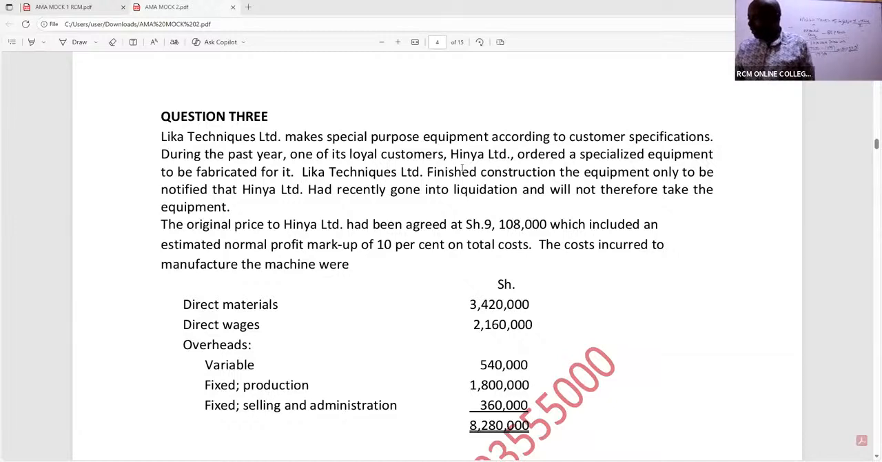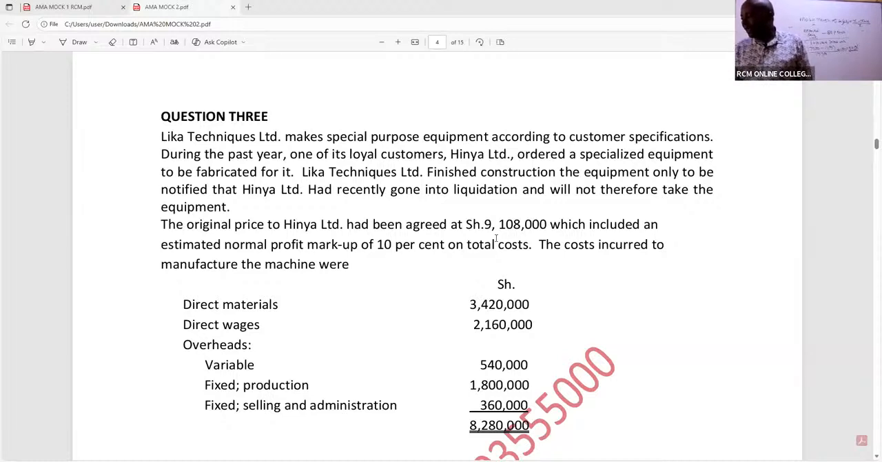Liquor Techniques Limited finished construction of the equipment only to be notified that Hinya Limited had recently gone into liquidation and will therefore not take the equipment. Very, very sad. The original price to Hinya had been agreed at 9,108,000, which included an estimated normal profit markup of 10% on total cost.